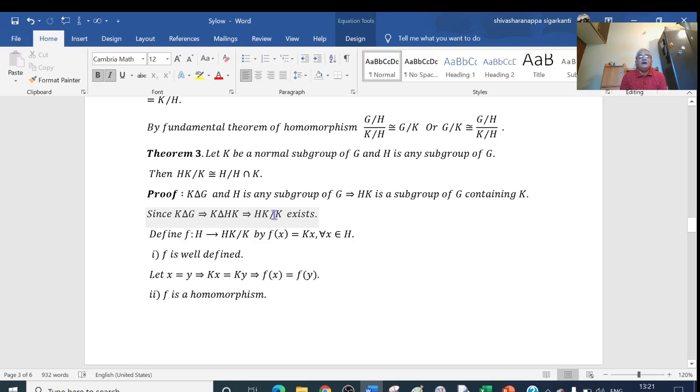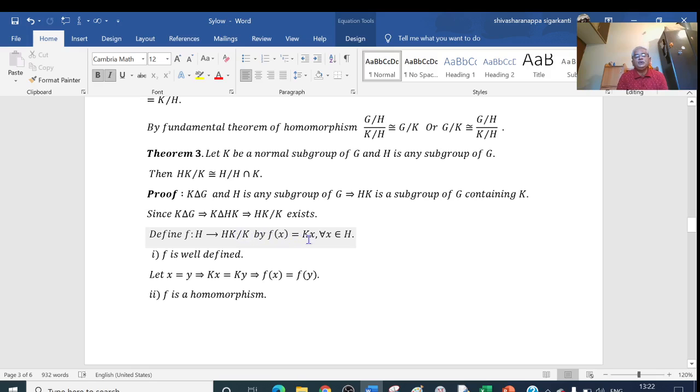Now we define a function f from H to HK/K. Then I will prove that this is a homomorphism and we find that its kernel is equal to H ∩ K. Then using the fundamental theorem of homomorphism, I will write this result. So define f from H to HK/K like this.